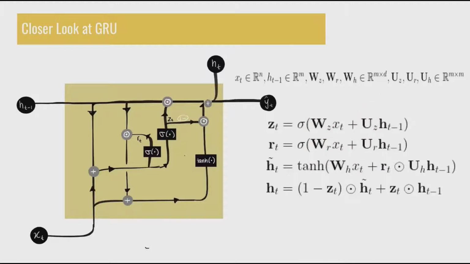Cool. So the next step is to compute new memory, h tilde t. This is essentially the relevant past and current information that the model has decided to keep, utilizing the reset gate rt that we had just computed before.